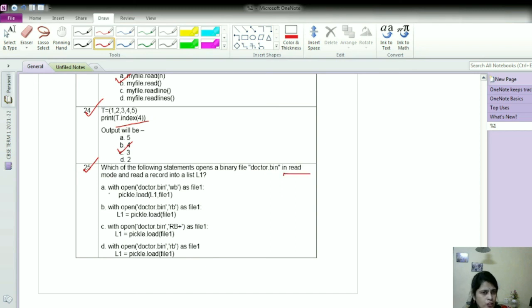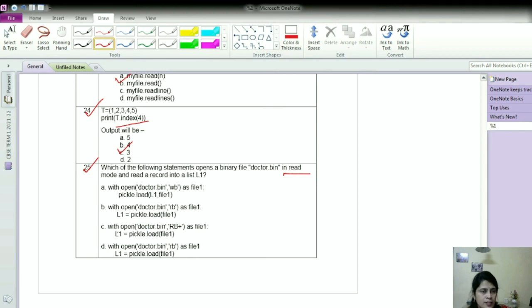So the first option is with open doctor.bin comma WB. W is for writing, so of course this is not the option. Then with open doctor.bin RB as file1, R for reading, B for binary, then L1 equal pickle.load file1. Now this option is actually correct.